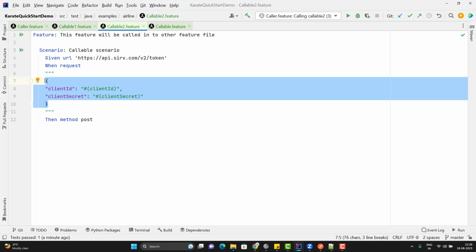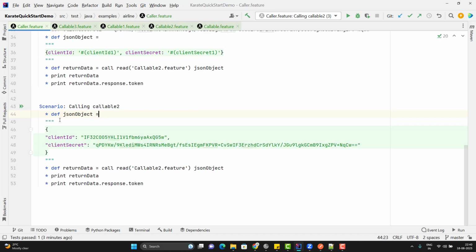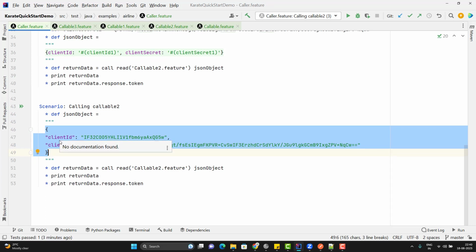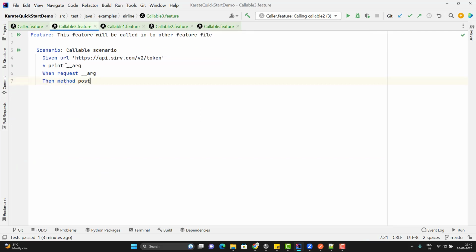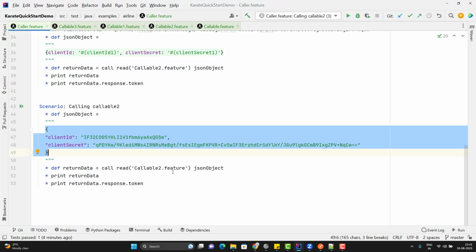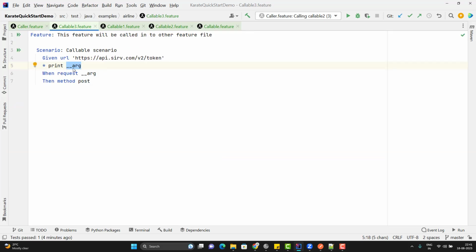So instead of hard coding the payload in the callable feature file, we can create the payload in the caller.feature file and we can pass it to the callable feature file. Let me show you how. So in this scenario, I have created the JSON payload and I want to use this payload in my callable feature. So I have already created one feature file, callable3.feature, and here we have some inbuilt variable called __arg. Whatever argument we pass to call the feature file, that will be stored in __arg.